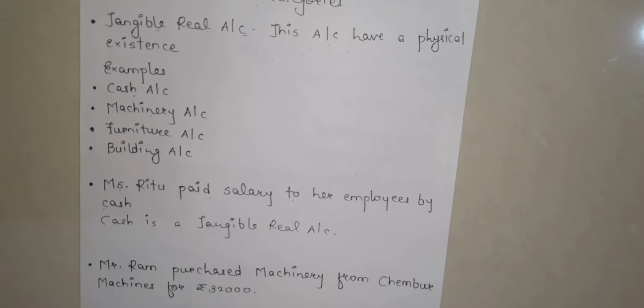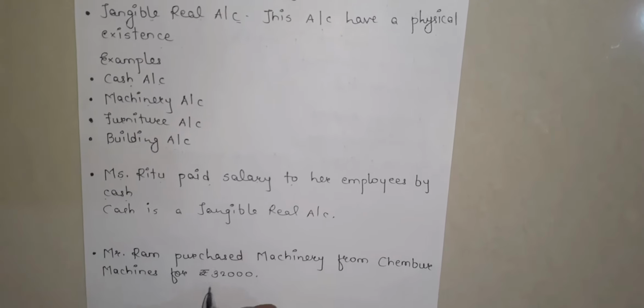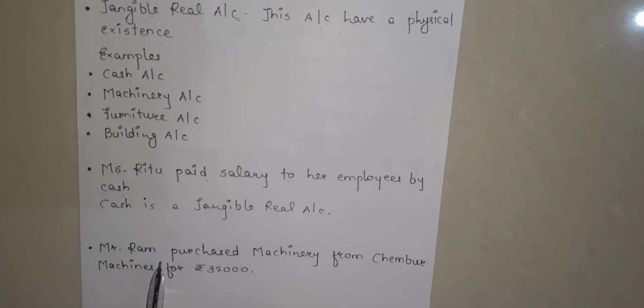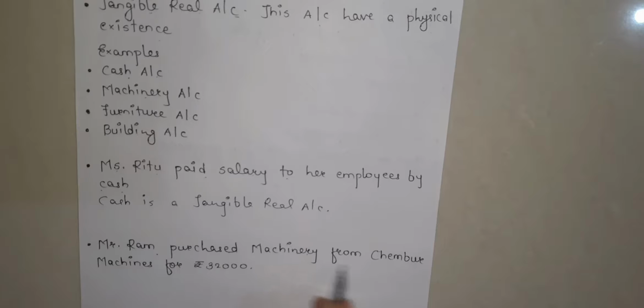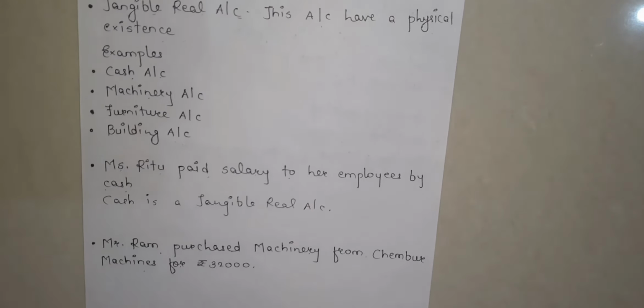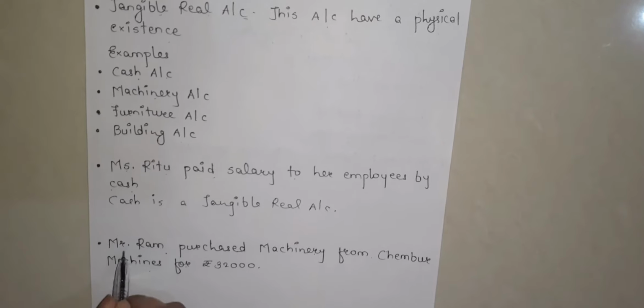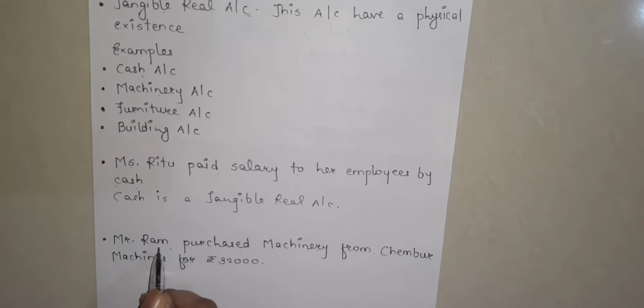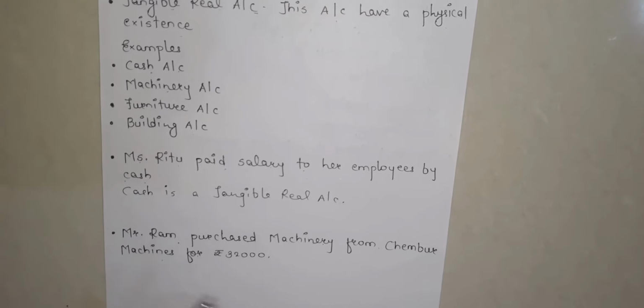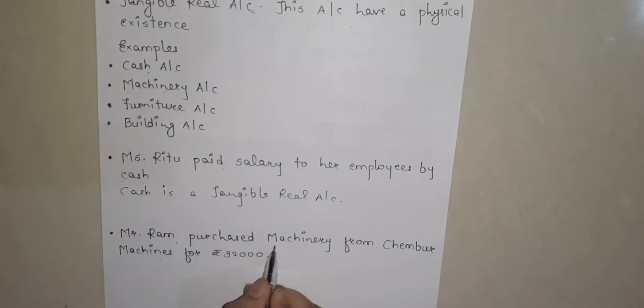Okay. So let's take the second example of the same account. Mr. Ram purchased machinery from Chembo Machines for rupees 32,000. Again, Mr. Ram is a human being, so it is very simple for you to understand that it is a natural personal account.